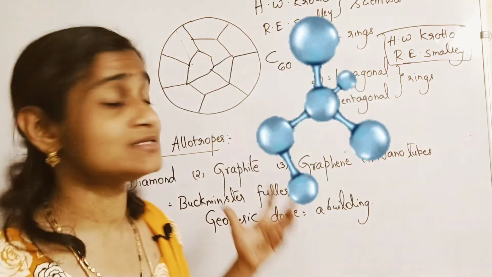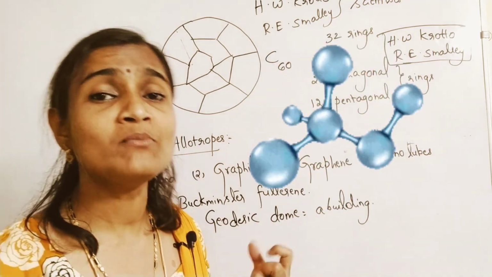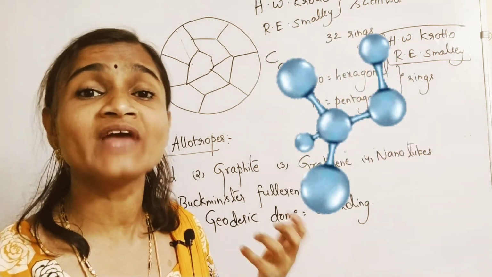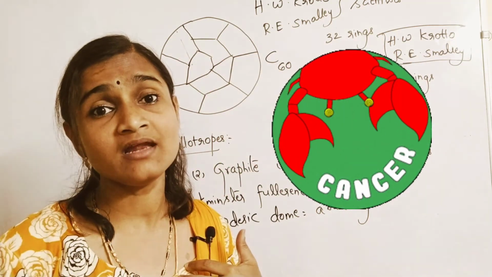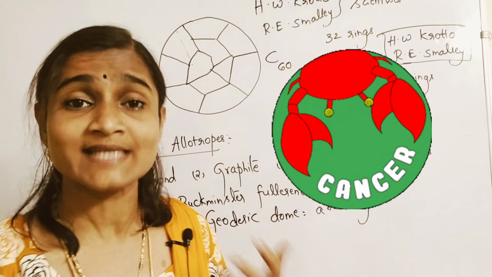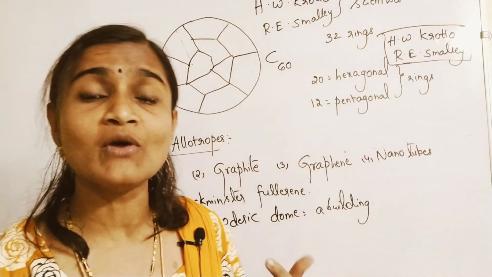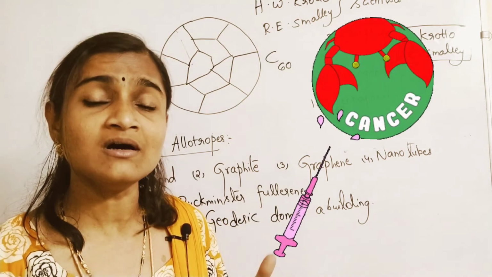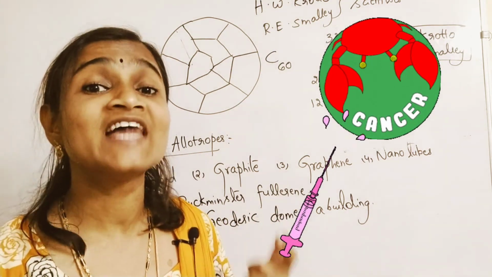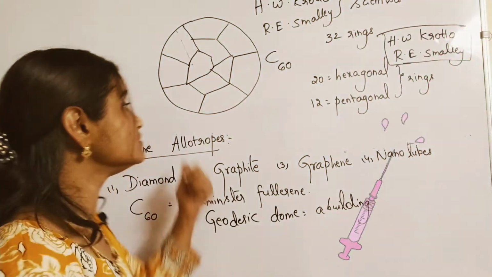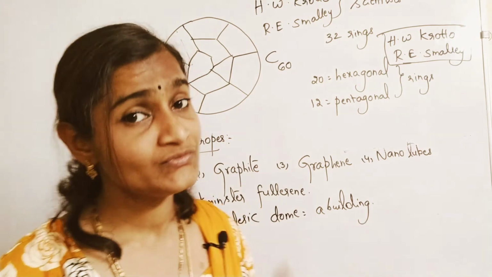This is used as a biomolecule for the treatment of cancer. Melanoma cells, the cancer-causing cells in our body, can be treated: this is injected in the form of a biomolecule into the patient's body and can be used as a cure for what? Cancer cells. So that is the importance of C60, Buckminster fullerene.